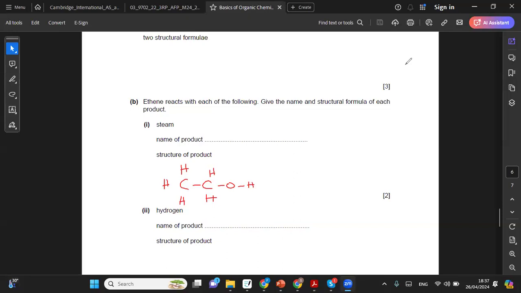And you are taking ethene, alkene. What happens if you add hydrogen to alkene? Yes, the double bond is going to break, the hydrogen is going to be added to it, and my ethene is going to turn into ethane. And the conditions that we require for it is that you need a nickel catalyst to be present.